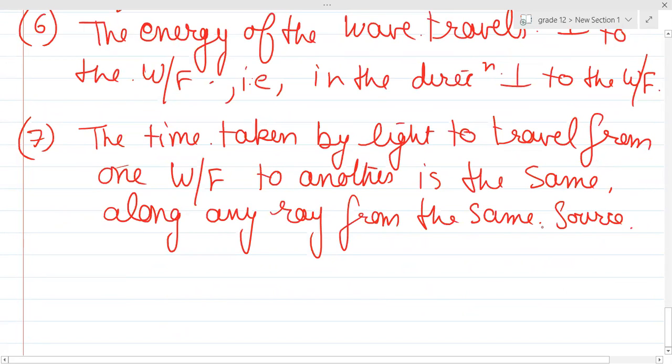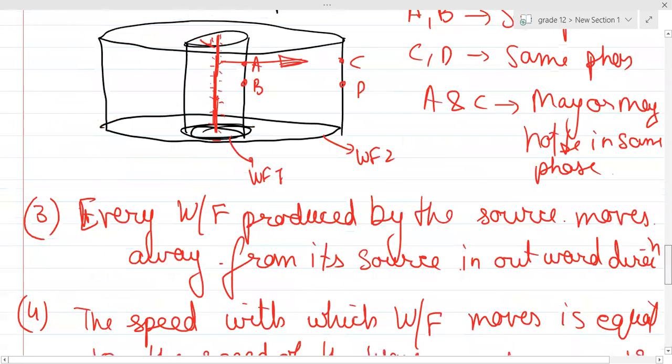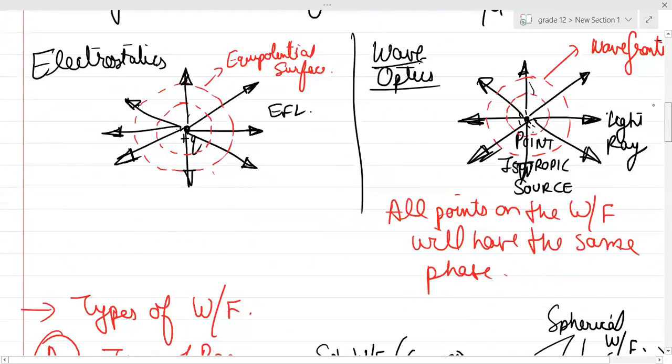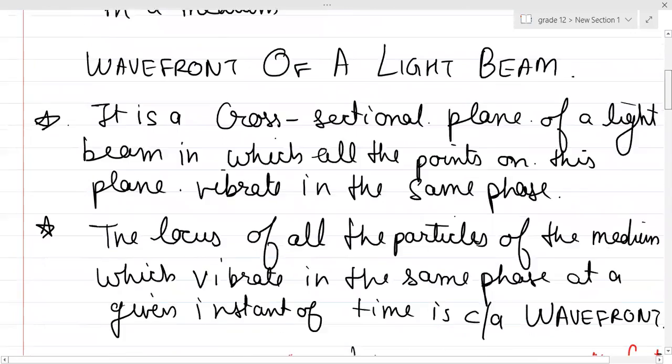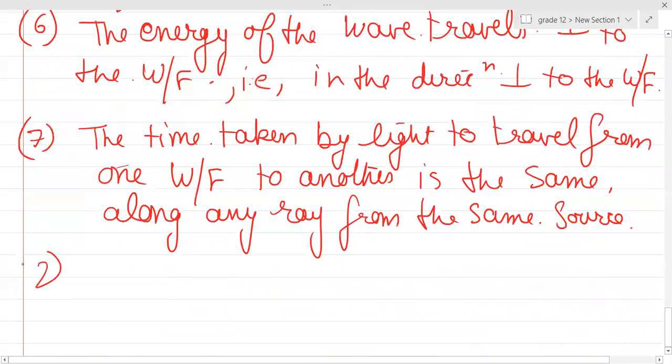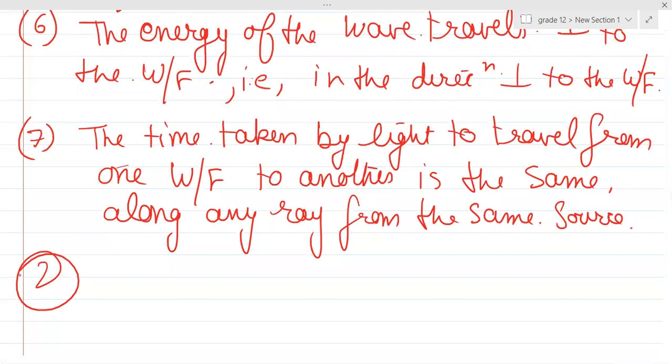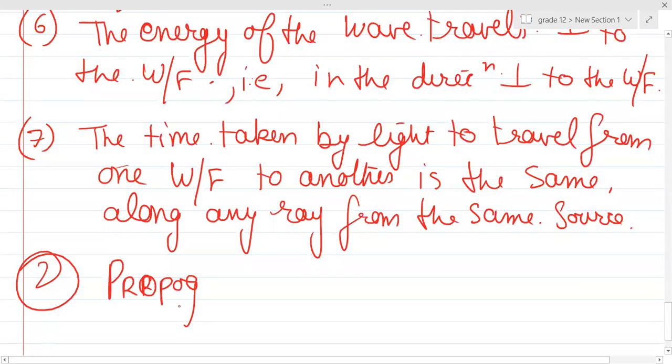Is wavefront clear to everyone? Is the first postulate clear? First postulate, yes sir, of Huygens about wavefronts. The second postulate which he gave was for its propagation. Okay. The second postulate was given regarding the propagation of wavefronts. Okay?